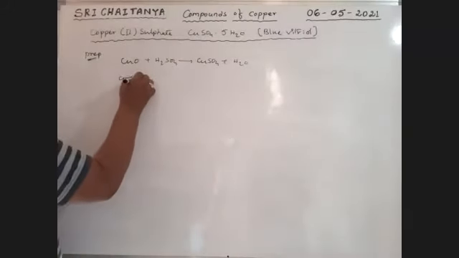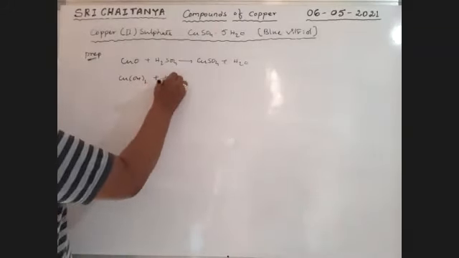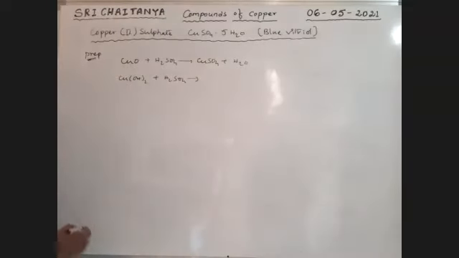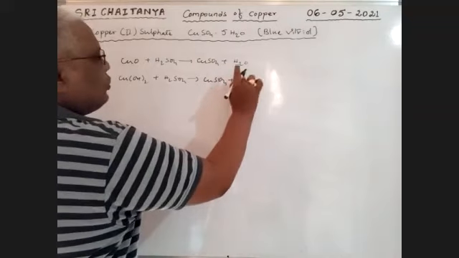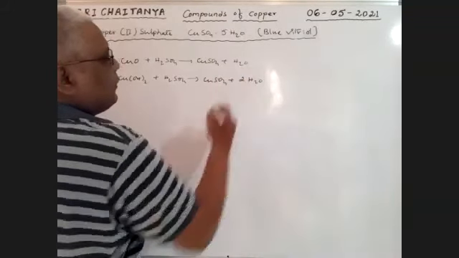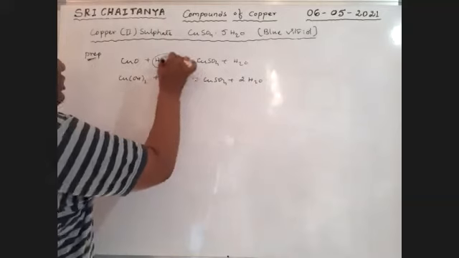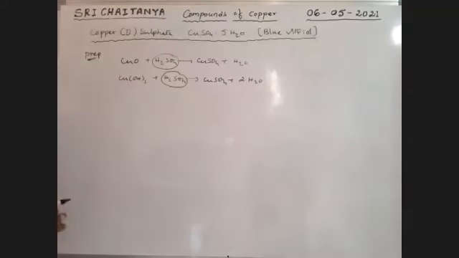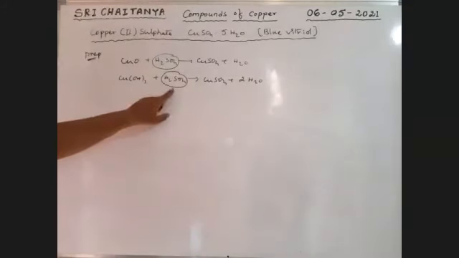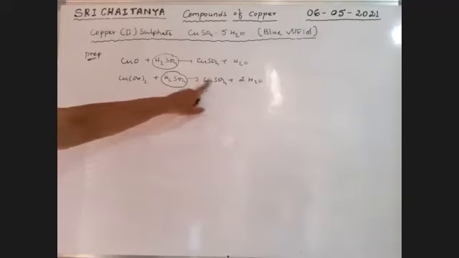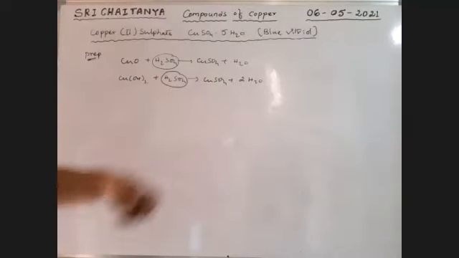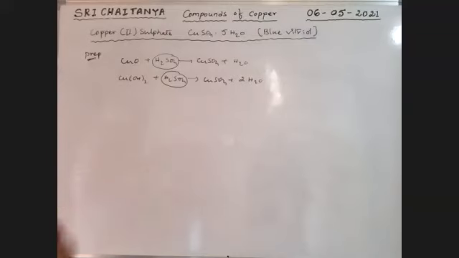Next, Cu(OH)2, a basic compound, reacts with H2SO4 and gives CuSO4 plus 2H2O. Boys, in the preparation, H2SO4 is used. This H2SO4 is generally called vitriolic acid. That means this compound is mostly prepared from vitriolic acid. That's why it is called blue vitriol, which is blue in color.